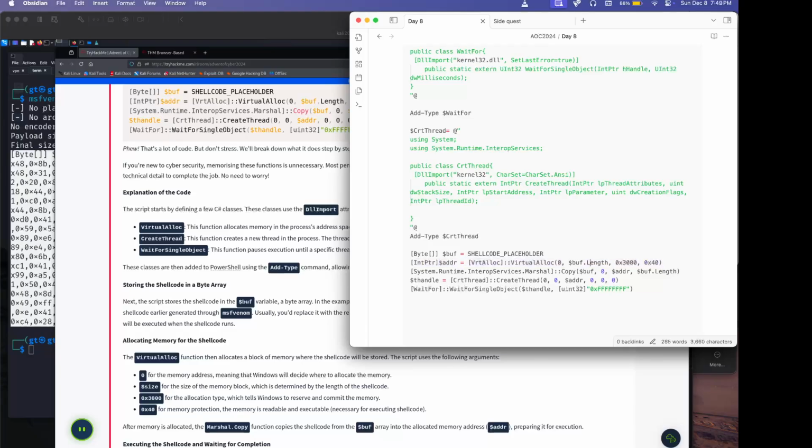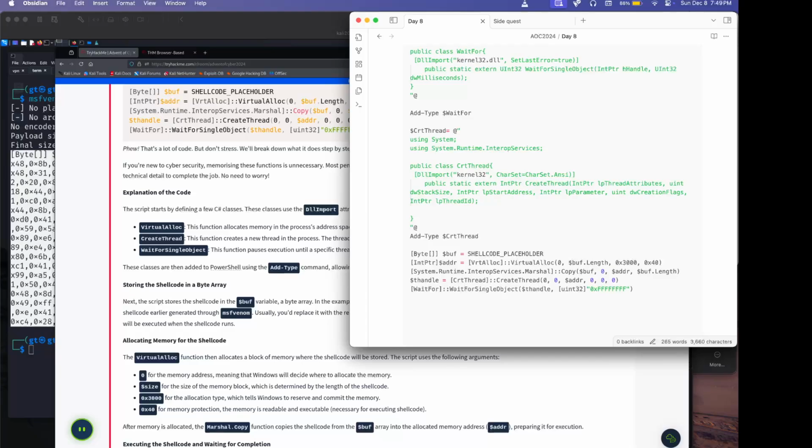Size, the size of the memory block, which is determined by the length of the shellcode. Okay. 0x300, the allocation type, which tells Windows to reserve and commit the memory. 0x40 for memory protection. The memory is readable and executable, necessary for executing shellcode.